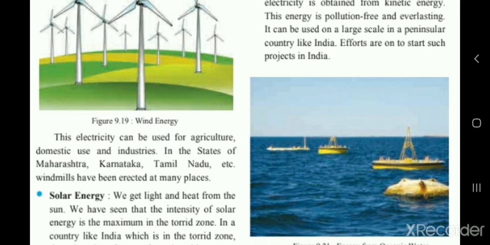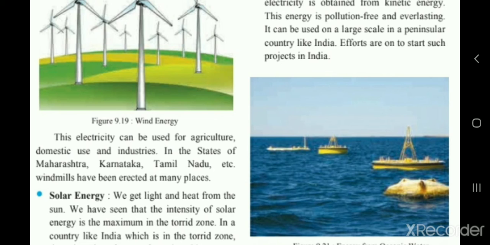So you can see here that because of the force of the waves, the electricity is generated from the kinetic energy, meaning the waves are being created on the moving water. So this kinetic energy is being converted into electricity. This energy is pollution free and everlasting. It is not going to be completed at any time, it is not limited, right? It can be used on a large scale in a peninsular country like India.